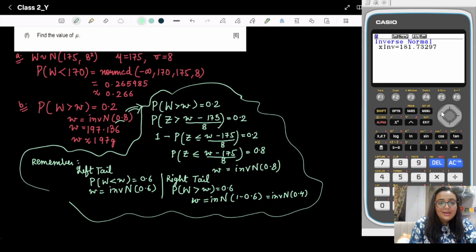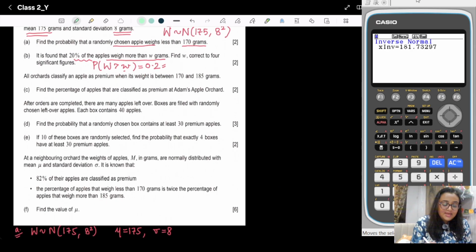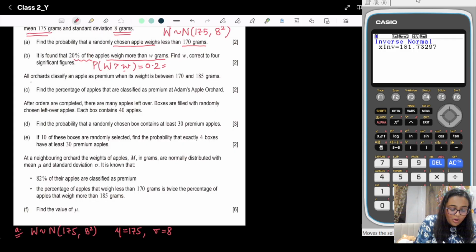Okay, now let's move to the C part. In the C part, one more thing is given to us: all OCATS classify an apple as premium. That means we will count an apple as premium only when its weight lies between 170 to 185 gram.